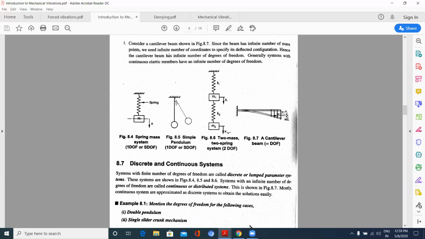If I know the value of theta, I can know the position of this pendulum ball.